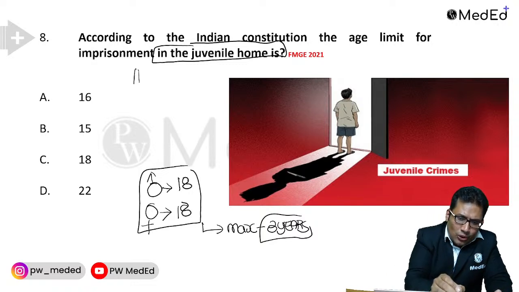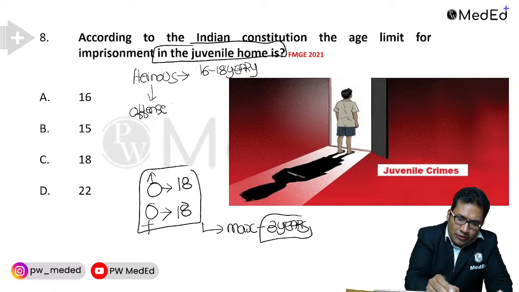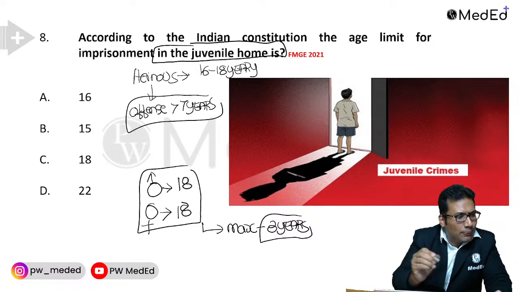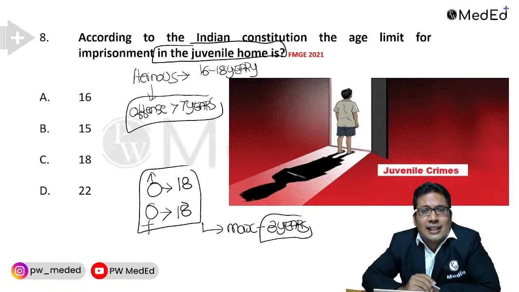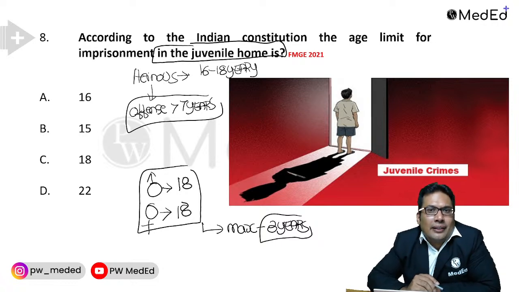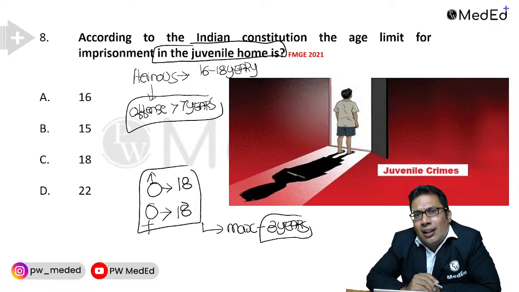What do you mean by heinous crime? The heinous provision is applicable between 16 to 18 years. Heinous crime means any offense which has imprisonment of more than 7 years. Like for example, murder. What is the punishment in murder? Life imprisonment or death sentence. Attempt to murder, 10 years of imprisonment. Rape, life imprisonment. Any offense which has imprisonment of more than 7 years is known as heinous crime.